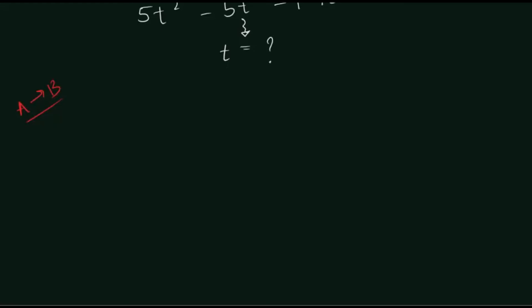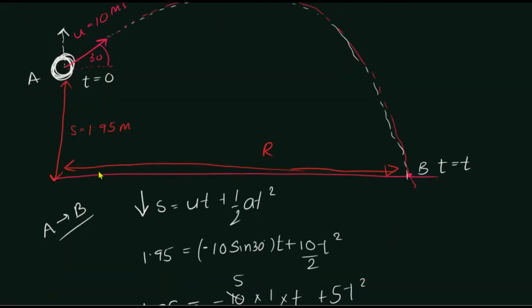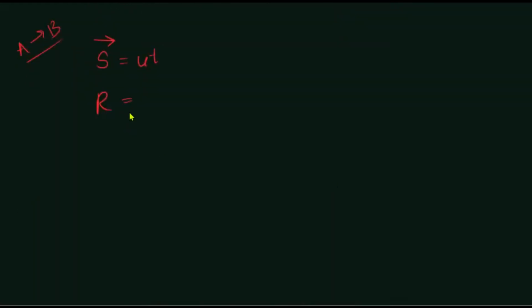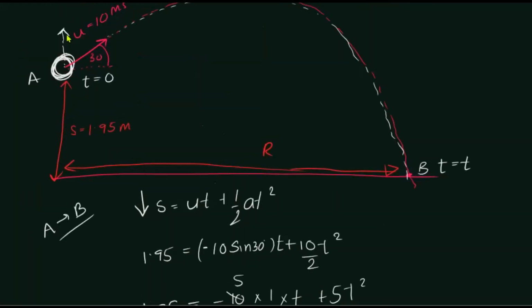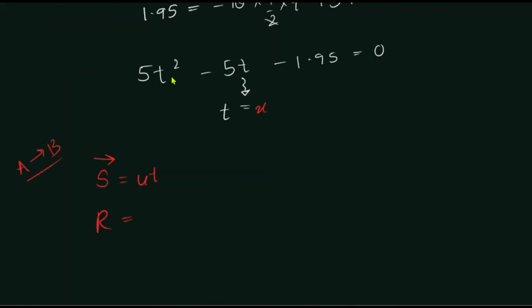Let us assume we have found this t, so let us assume t is equal to something, x. When we consider the horizontal motion of a projectile, we always apply s equals ut. S means R, the horizontal displacement that we need to find. R is what we need to find. U, what is the initial horizontal velocity? Initial horizontal velocity is u cos 30.